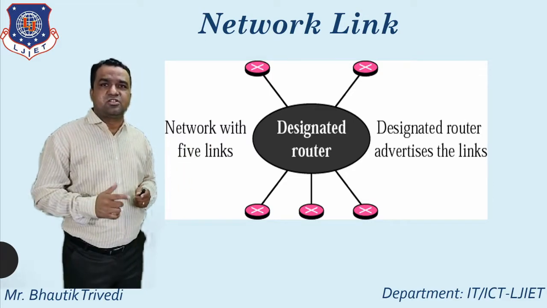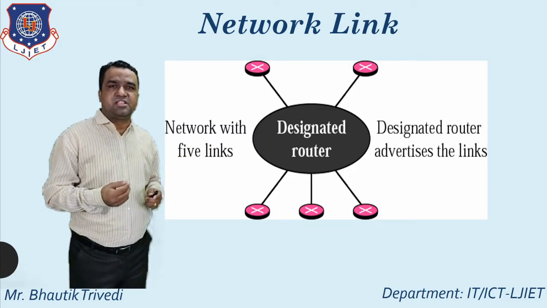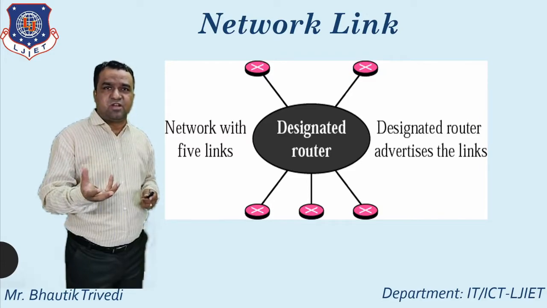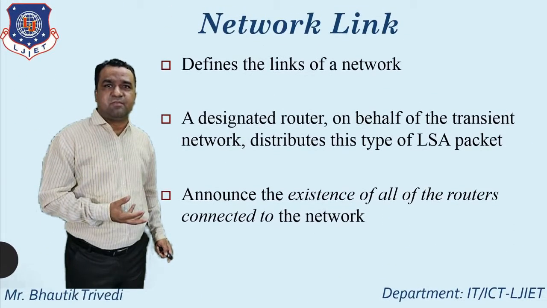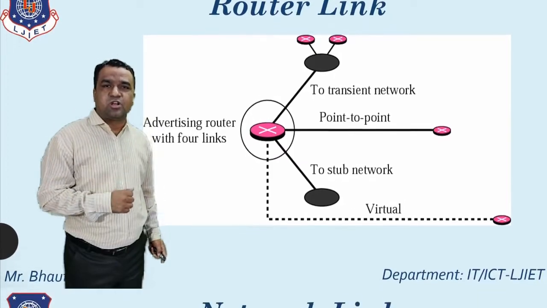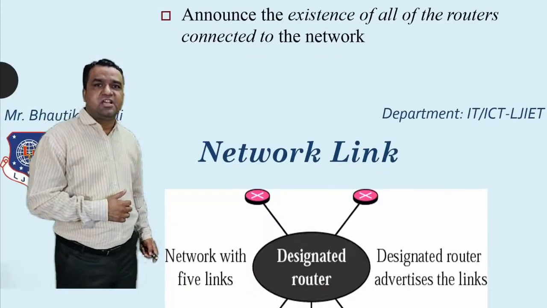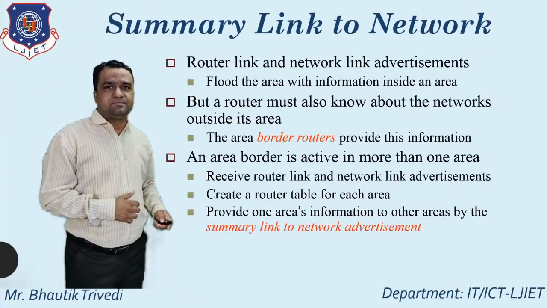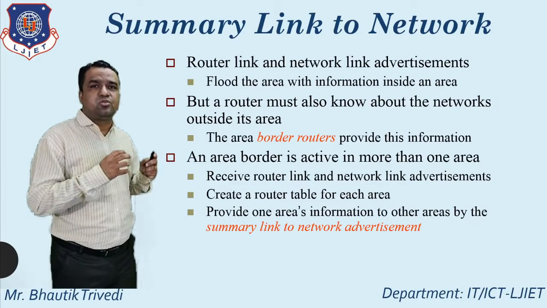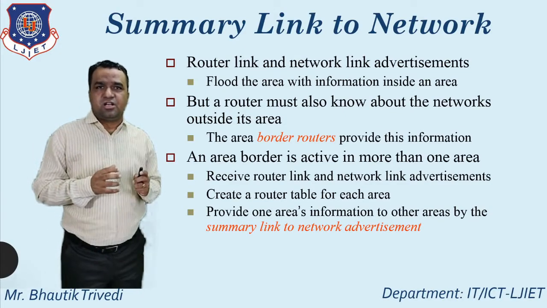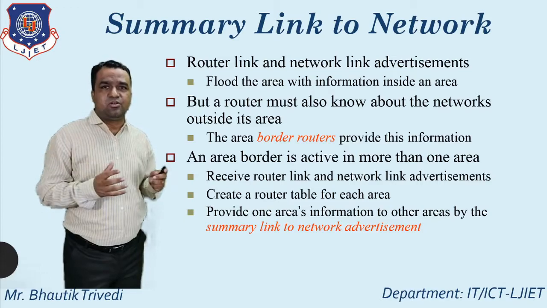First one, that is the types of the link. Which particular link? Already you know, you just see the name. First one, that is the router link, and second one, that is the network link. After that, summary link to network. So here, what is the meaning of summary link to network?